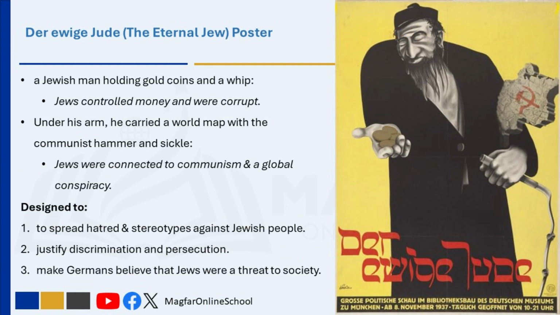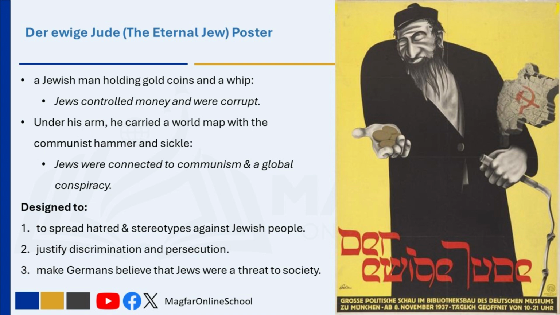The anti-Jewish propaganda poster for the 1938 exhibition in Vienna, Austria, titled Der ewige Jude, the Eternal Jew, was designed to spread hatred and stereotypes against Jewish people. The poster depicted a Jewish man holding gold coins and a whip, reinforcing the false Nazi claim that Jews controlled money and were corrupt. Under his arm, he carried a world map with the communist hammer and sickle, suggesting that Jews were connected to communism and a global conspiracy.